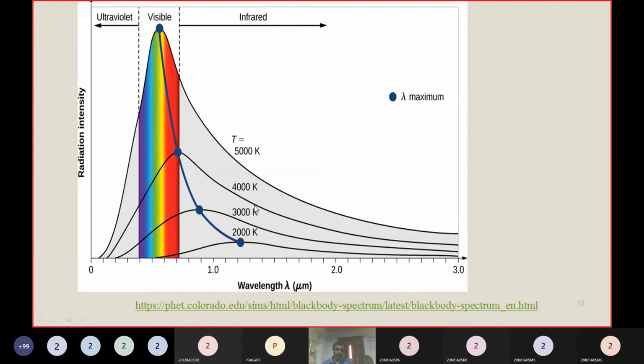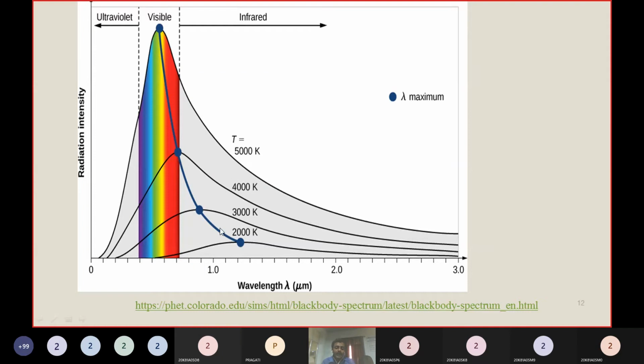Like that, if you increase the temperature, every curve's area increases. That means the energy density will increase. We will observe one more thing. This is the lambda maximum. Lambda maximum means at a particular wavelength, the intensity of radiation is maximum.